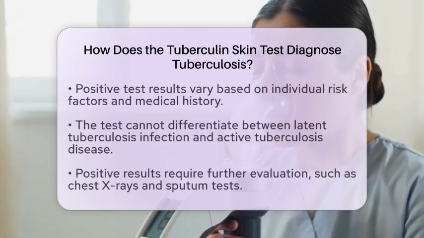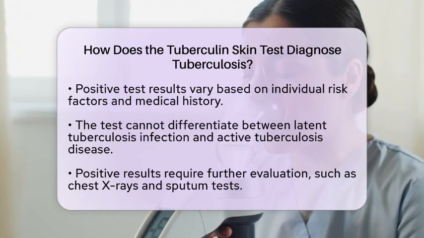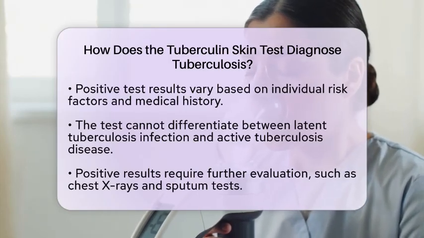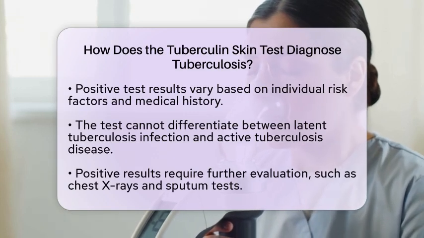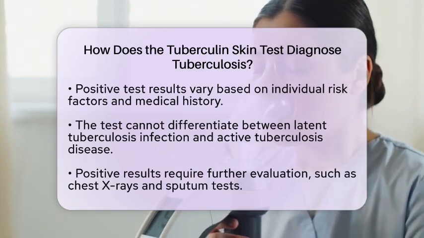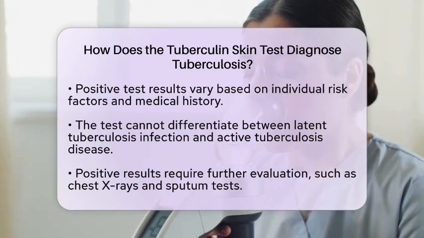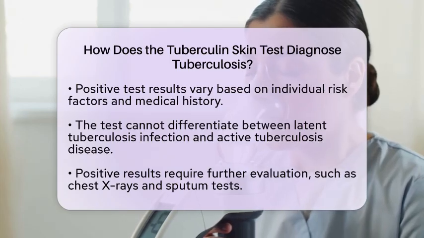It's important to note that the tuberculin skin test does not distinguish between latent tuberculosis infection, where the bacteria are present but inactive, and active tuberculosis disease, which is contagious and has symptoms. Therefore, if the test is positive, further evaluation is needed. This may include chest X-rays and sputum tests to confirm if active disease is present.